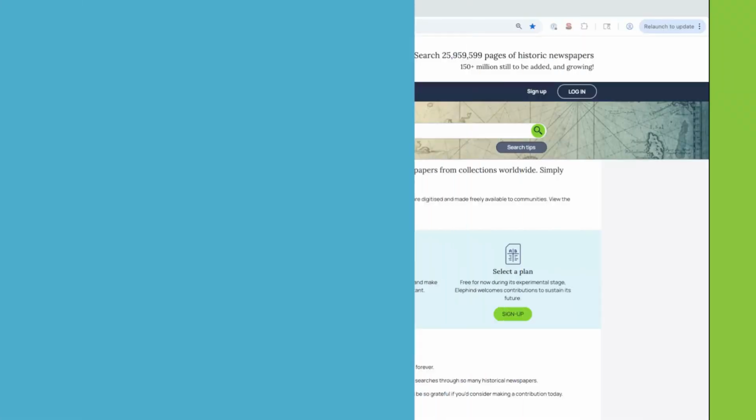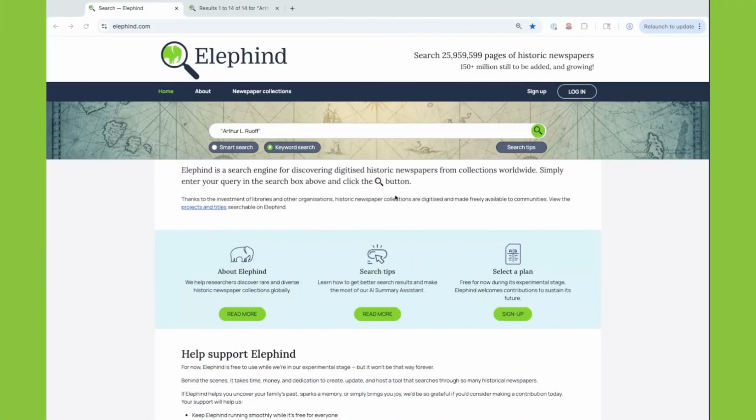So I've reset the search and gone back to the homepage so that I can show you another way to search and some more features. I've selected keyword search, and then I've typed in the name of somebody that I know appears in the newspapers that Elephind can search through. So in this case, we're doing Arthur L. Ruoff.